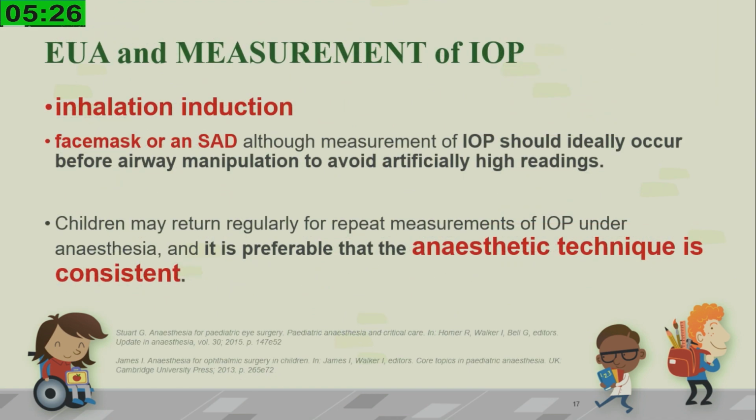Now, coming to the individual anesthesia procedures, one of the most common is examination under GA and measurement of intraocular pressure. We prefer inhalational induction with the ophthalmologist ready to measure the IOP as soon as the child is asleep and the eyes are central. We can manage the airway with a face mask or an LMA, but IOP should ideally be measured before any airway manipulation to avoid artificially high readings. And we keep our anesthetic techniques consistent because these children may return regularly for repeat measurement of intraocular pressure.